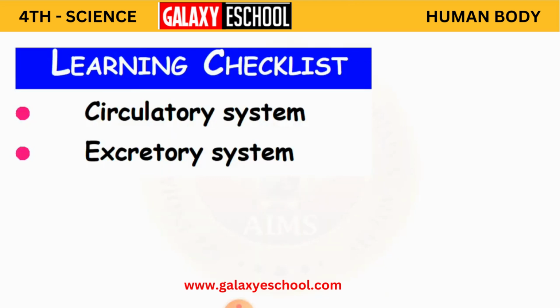In today's session we are going to learn about the circulatory system and the excretory system. In this chapter, children, for your class we are going to learn about these two systems. As you move up through your classes, you will be learning all the systems in detail.